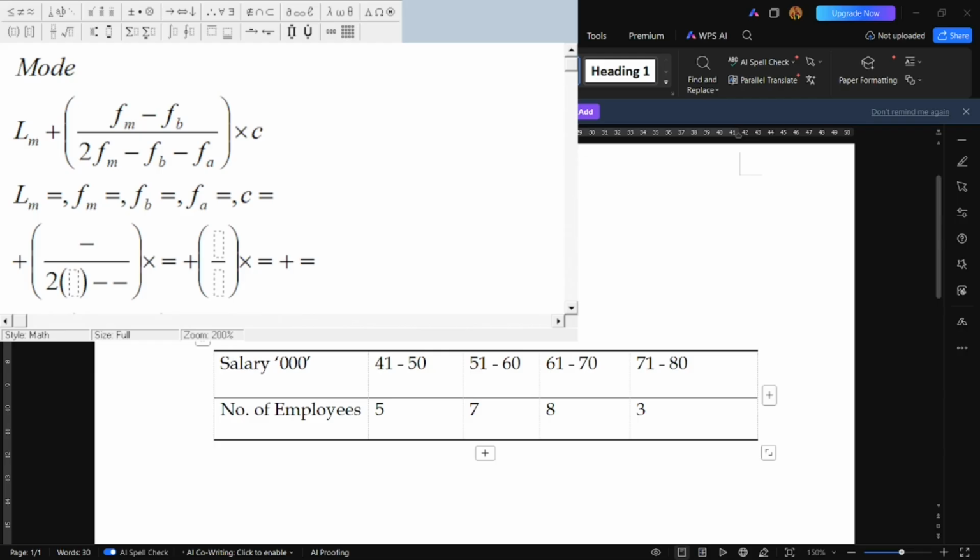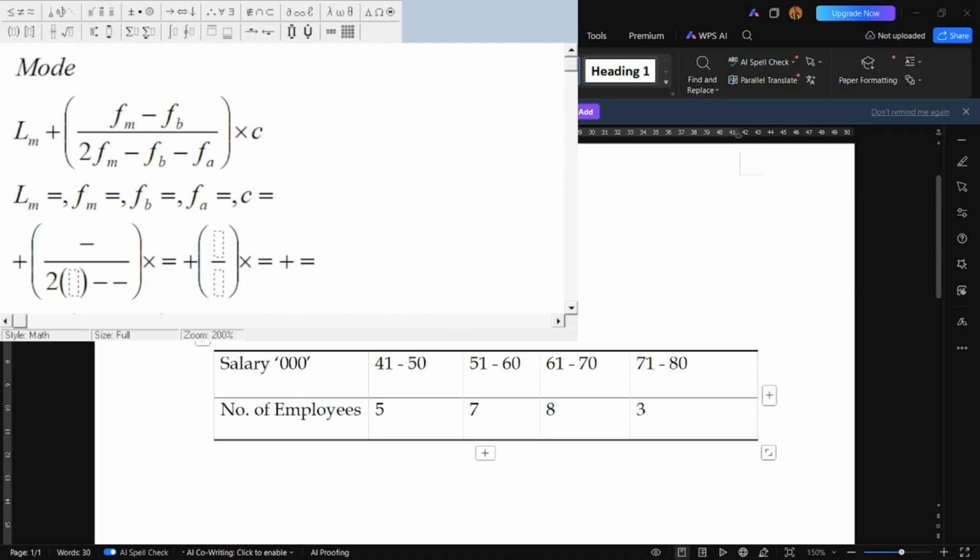This means that 61 to 70 has 8 as its frequency, which is the highest of all the frequencies that we encounter in this data. So hence, our class that we're working with is 61 to 70.